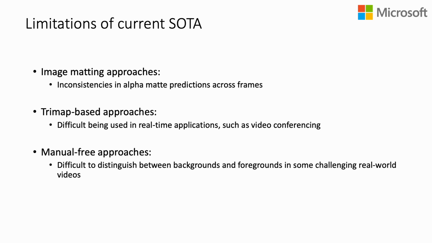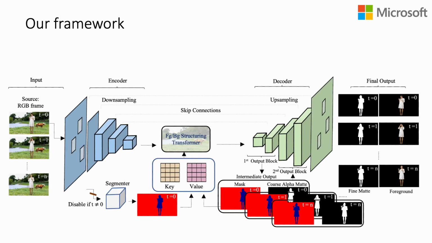Recently, more general solutions, like MODNet and RVM, have been proposed, which involve manual-free matting without auxiliary inputs. In some challenging real-world videos, it's hard to differentiate foreground and background at some points, causing these solutions to produce blurry alpha mattes. The objective of our method is to produce accurate alpha mattes in challenging real-world environments without requiring manual input. To do this, we study the framework for explicitly modeling the foreground and background.